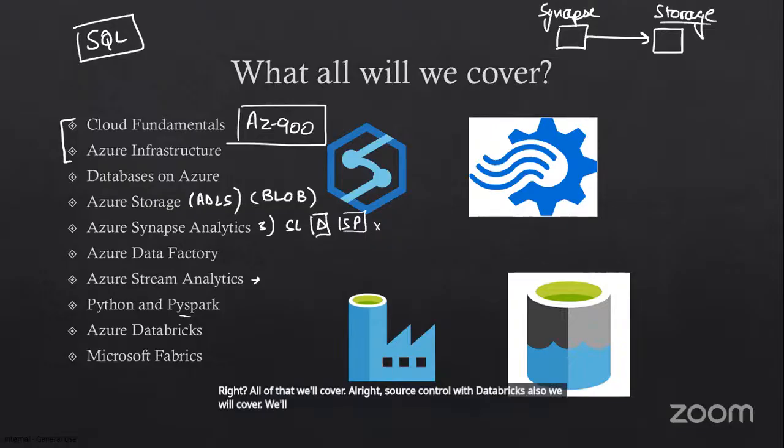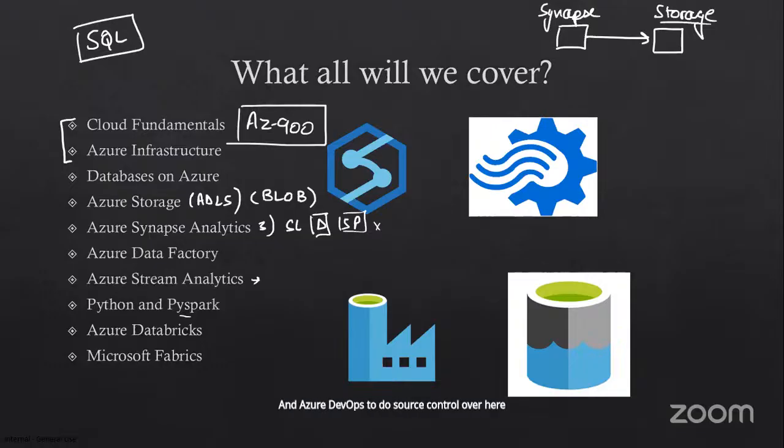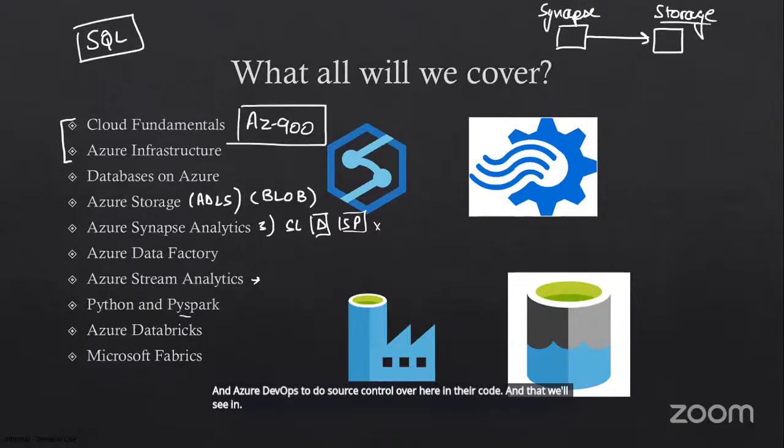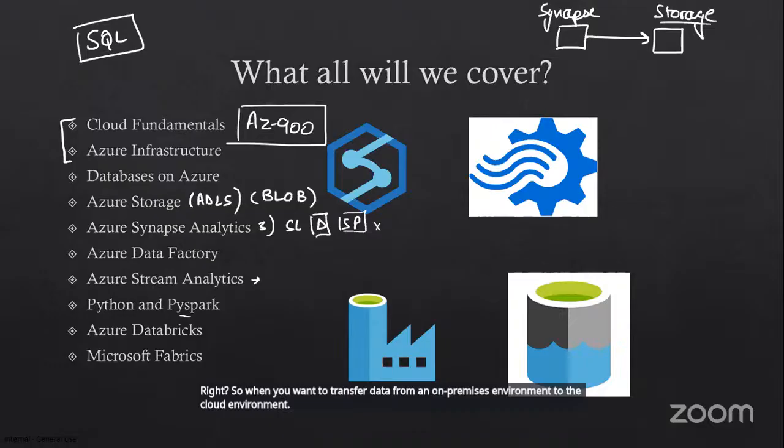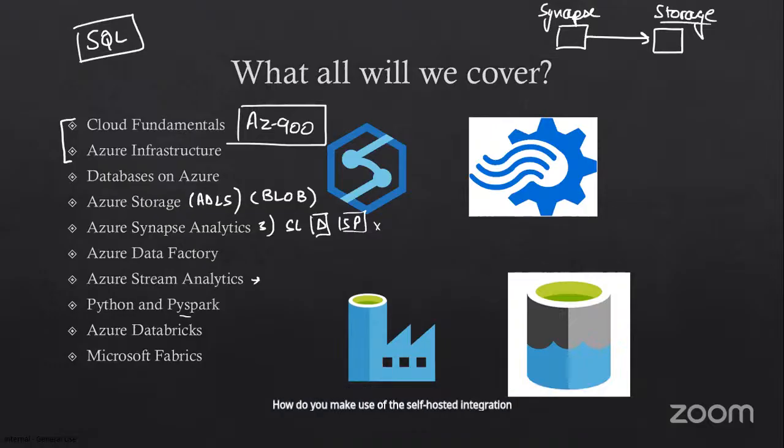We'll see how you can use tools like GitHub and Azure DevOps to do source control over here in their code. And that we'll see in Data Factory also. In Data Factory, we'll also see something called the self-hosted integration runtime. So when you want to transfer data from an on-premises environment to the cloud environment, how do you make use of the self-hosted integration runtime? That is also something we'll cover.